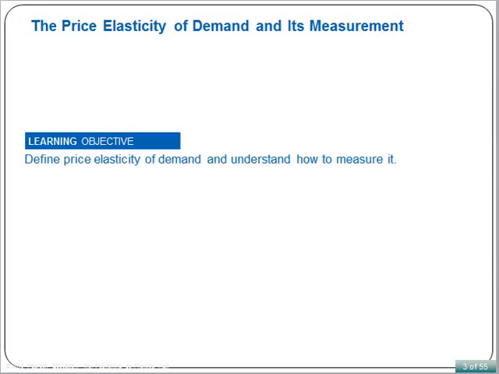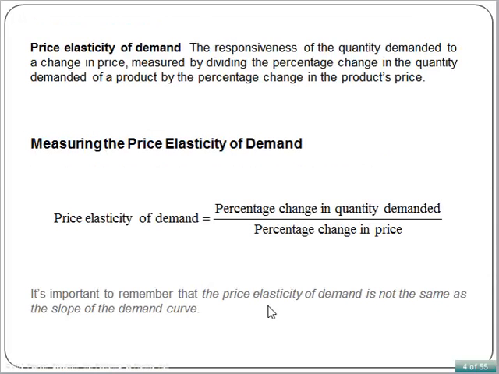Let's start with the price elasticity of demand. Based on the definition of elasticity, price elasticity of demand is the responsiveness of the quantity demanded to a change in price, measured by dividing the percentage change in the quantity demanded of a product by the percentage change in the product's price. It reads as price elasticity of demand equals percentage change in quantity demanded divided by percentage change in price.